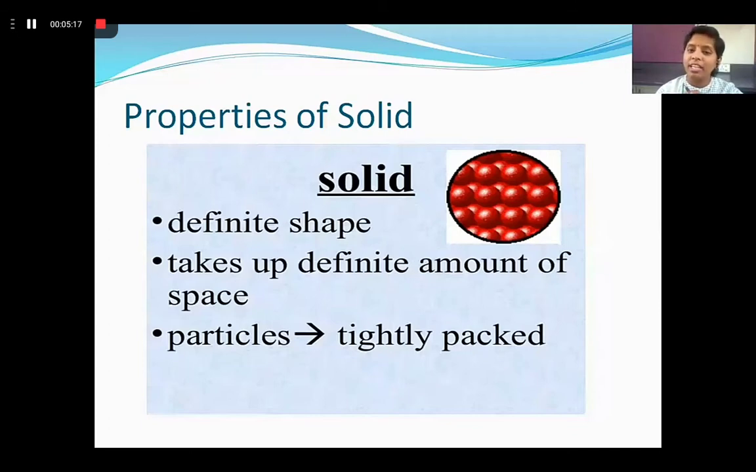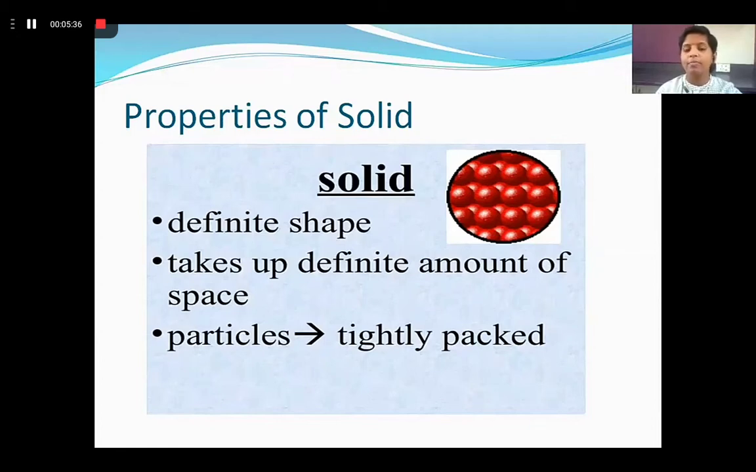It takes up a definite amount of space. So when you keep a particular thing in a particular place, it occupies the space, right? So a solid occupies space and its particles are very tightly packed with each other. So they are very rigid, and they are very tough.